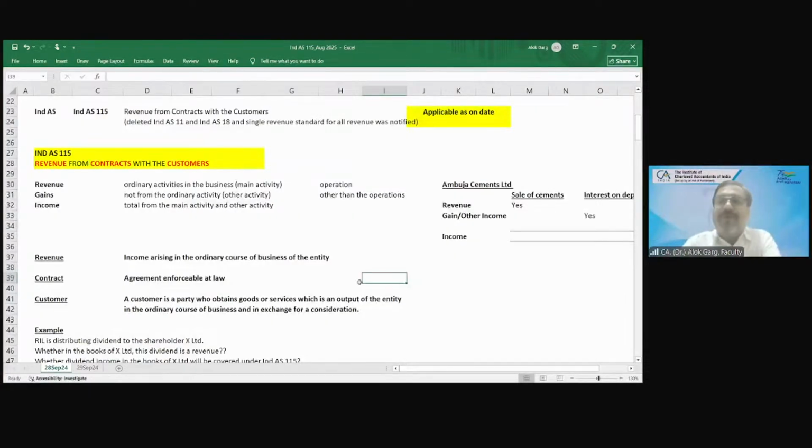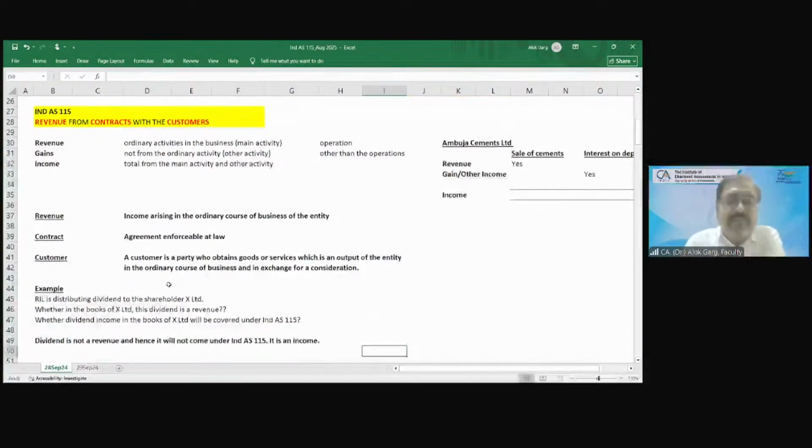Is that clear? What is that car? That car is property, plant and equipment for me, and the sale of PP&E, sale of property, plant and equipment, is not revenue from operations. Yes or no? Yes, sir. It is other income. It is not revenue from operations. It is other income, right? Very good. So friends, now another example.